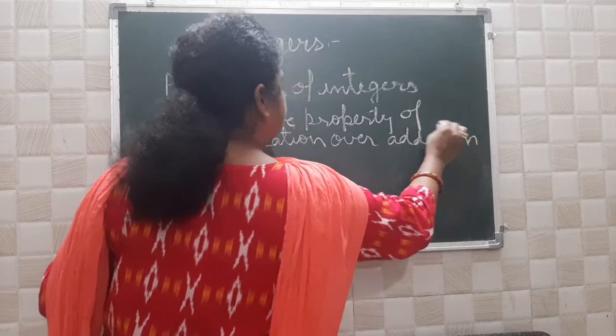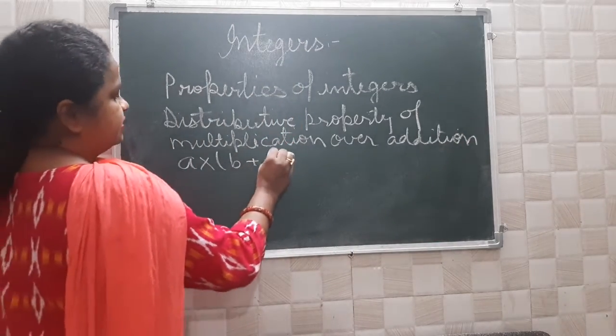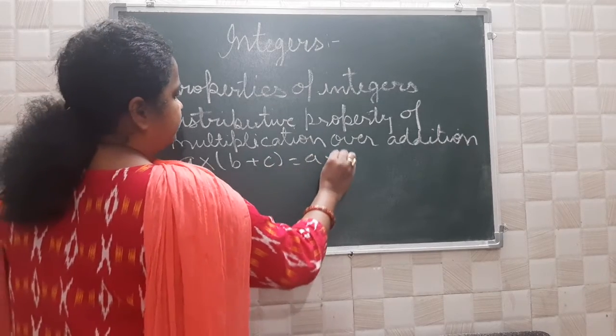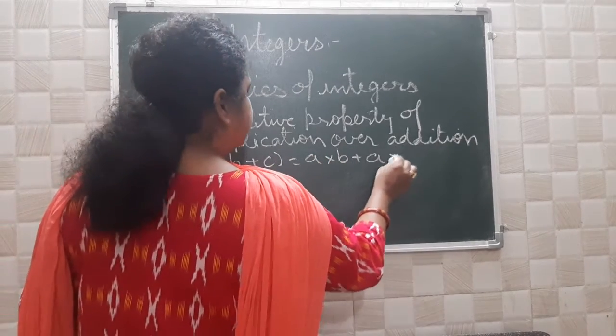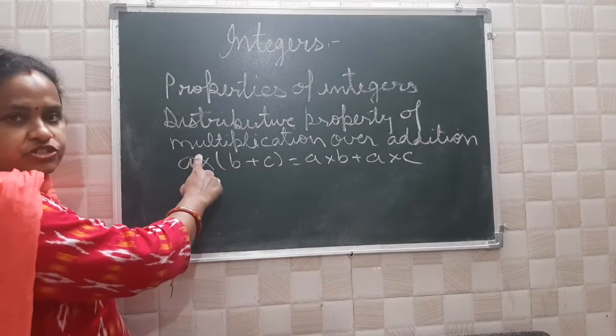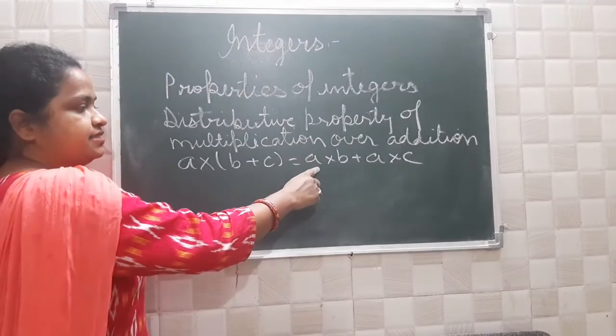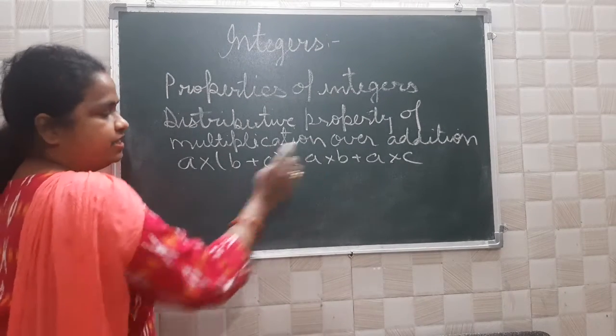What is it? Means A into (B plus C) is equal to A into B plus A into C. Means distributive property of multiplication over addition. A is multiplied by B plus C. Here it is distributed: A into B plus A into C.